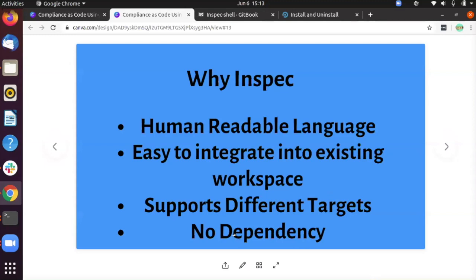No dependency. For example, if you want to check the AWS EC2 instance compliance, we don't need anything to be installed on the target machine. Only the host machine has to be installed with Inspec. So this provides a great advantage.